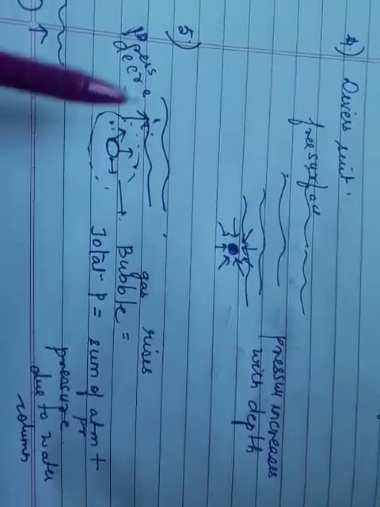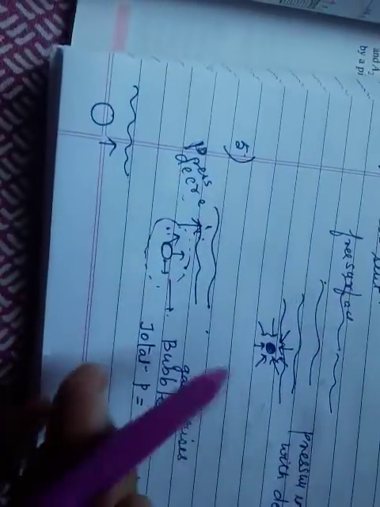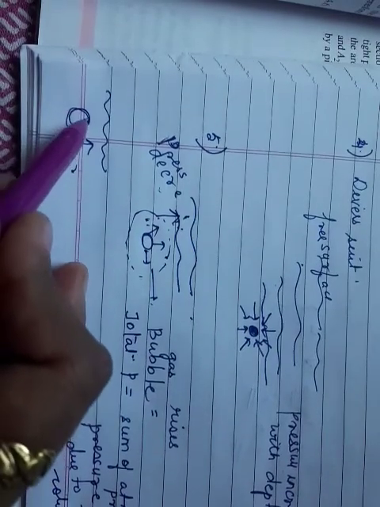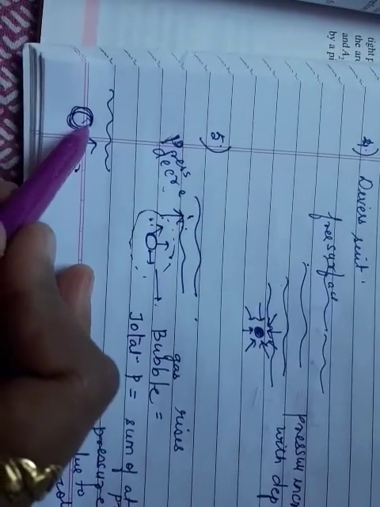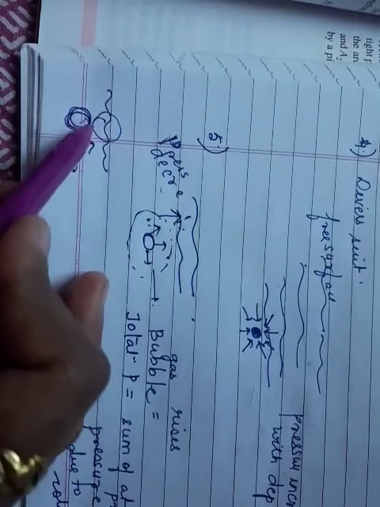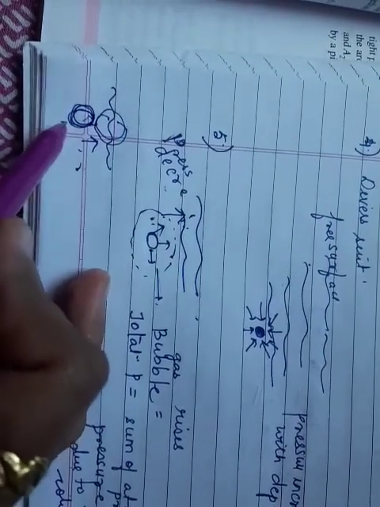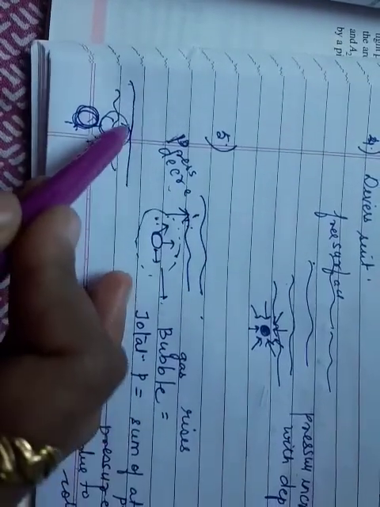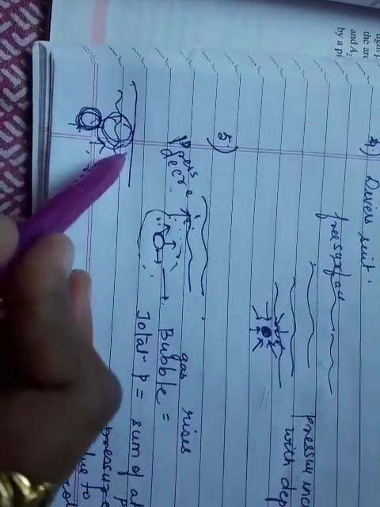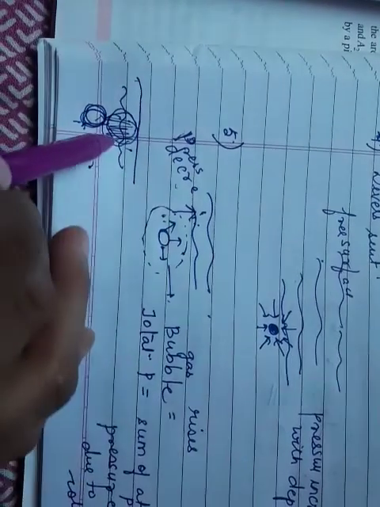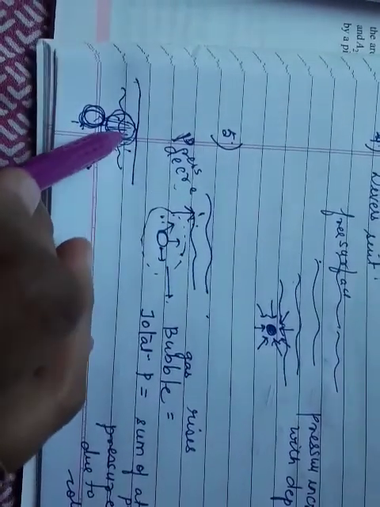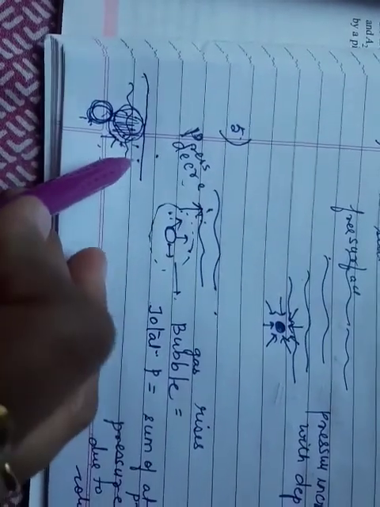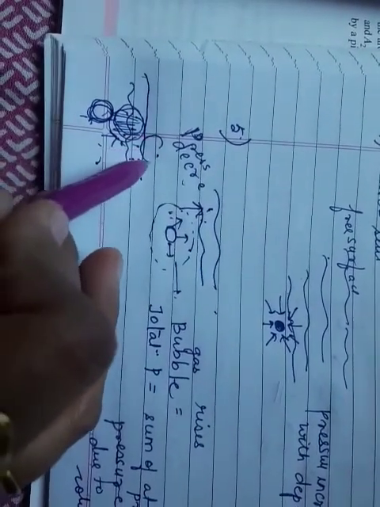So according to Boyle's law, what happens? The volume of the bubble increases, because due to the decrease in the pressure, volume is increasing. That means the bubble is growing. When the bubble reaches the surface of the liquid, the total pressure exerted on it is minimum, because it's just equal to the atmospheric pressure.